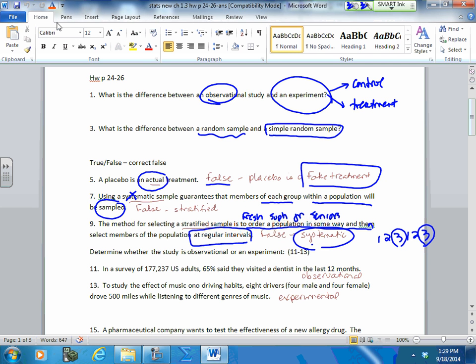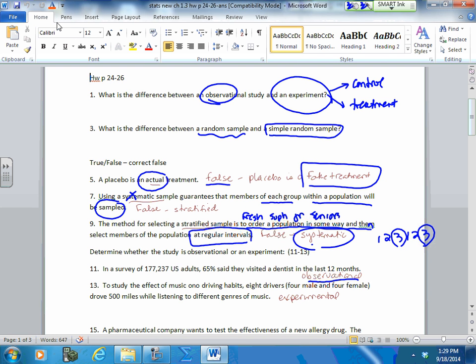Number 11. In a survey of 177,237 U.S. adults, 65% of those surveyed said they visited a dentist in the last 12 months. Even though this is a survey, this is observational. You didn't influence it in any way.